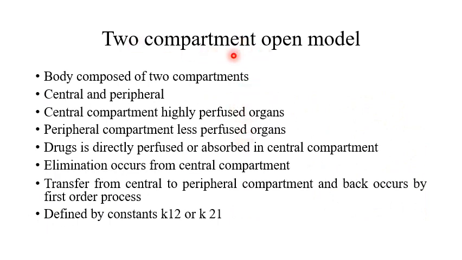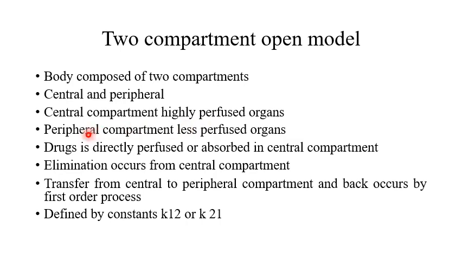Two compartment open model assumes that the body is composed of two compartments. One is the central compartment and the other is the peripheral compartment. The central compartment is also called compartment 1, and the peripheral compartment is also called compartment 2. The central compartment consists of blood and highly perfused organs, for example kidneys, lungs, liver, heart, brain.